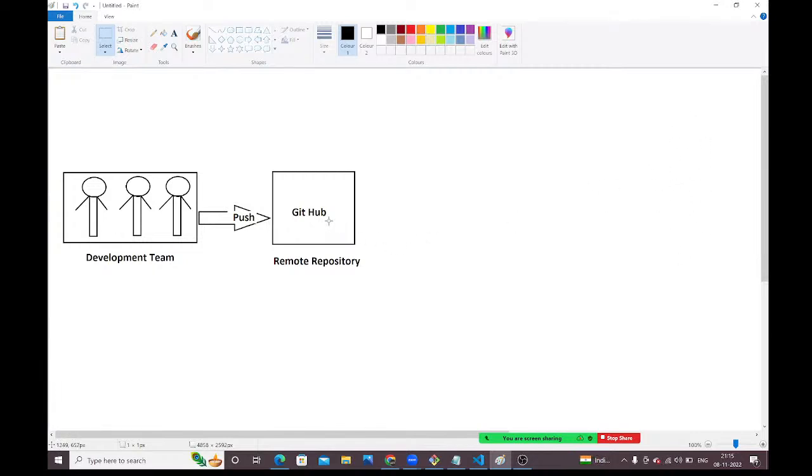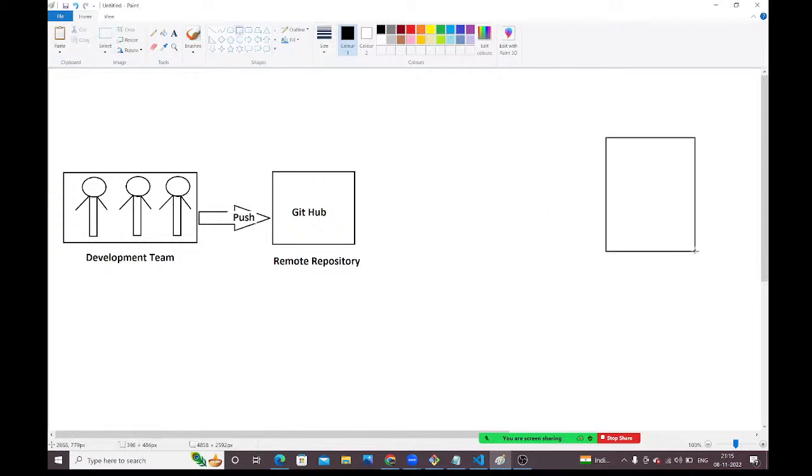Now, if you want to deploy the project into the server, what do we require, guys? We require servers. And how will you get the servers? We need to set up that server infrastructure. As DevOps engineers, we need to set up that server infrastructure also. We are going to set it up in the AWS cloud.